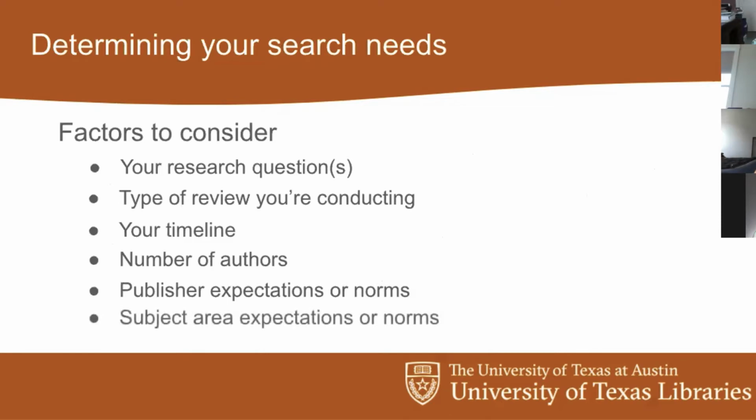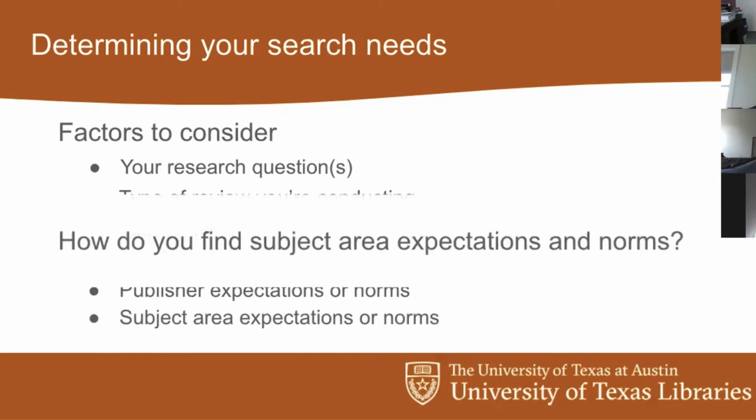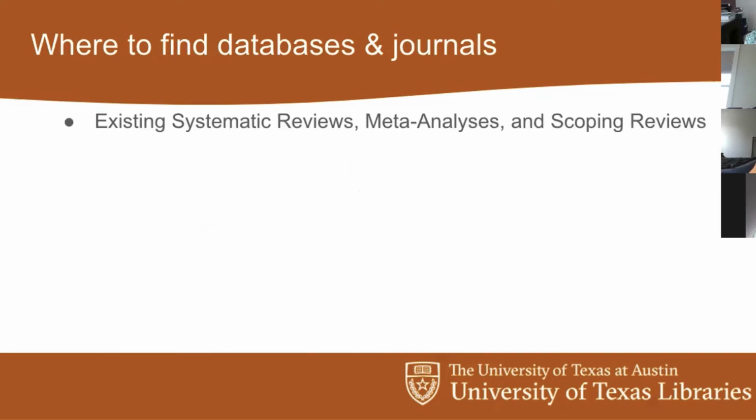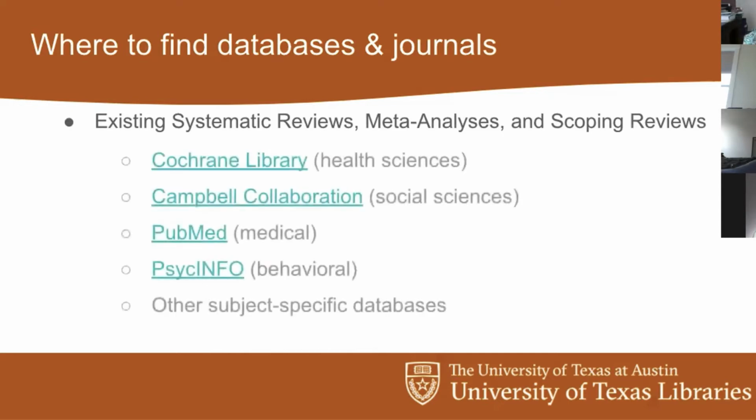And so then the last thing that I want to talk about here is the subject area expectations and norms. And so how do you find those subject area expectations and norms? You're not going to search necessarily super specifically for your exact research question. You're going to search a little bit more broadly, but take a look in the places where systematic reviews live.